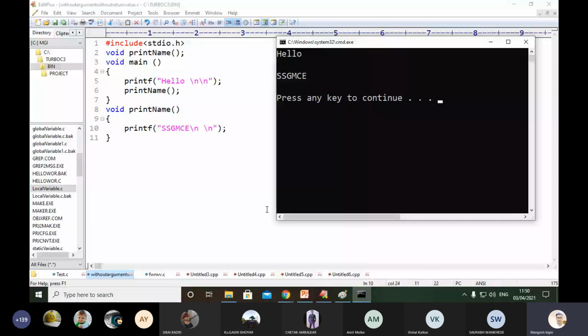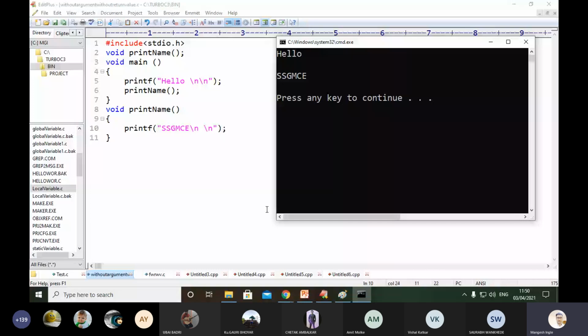Then after that control is switched to the next line. So the next line is line number 6. Just focus on these line numbers. You can see the line numbers on your screen in a light black color. So line number 5 is executed first, print hello. Then the control will switch to the next line. Then the compiler will identify there is a presence of one function, that is print name.